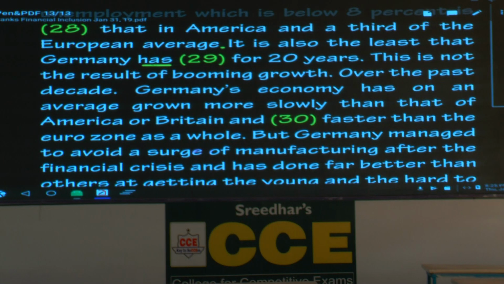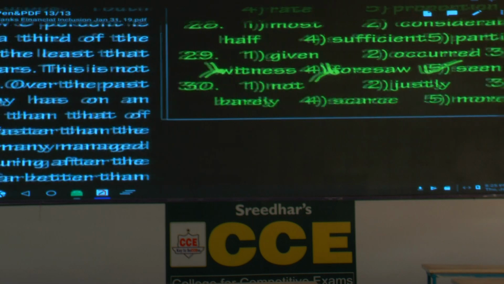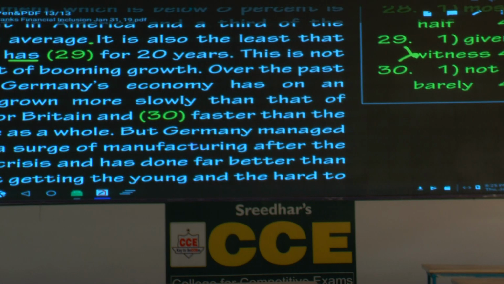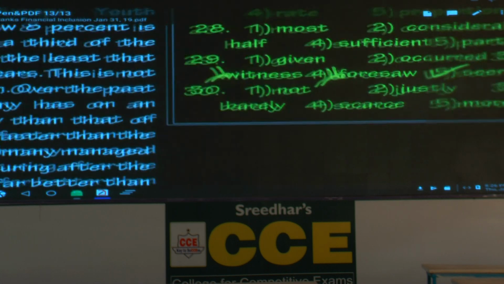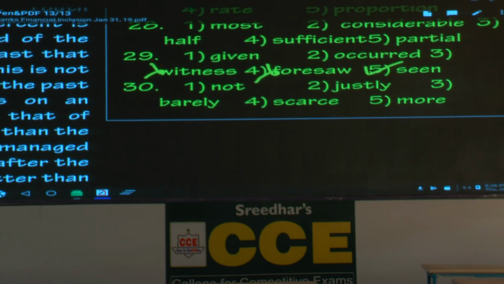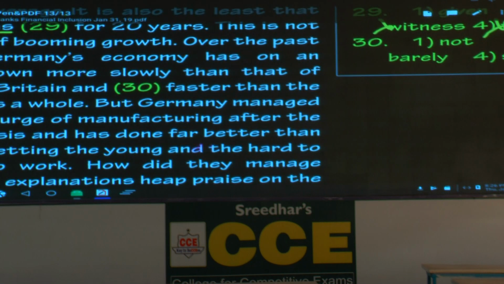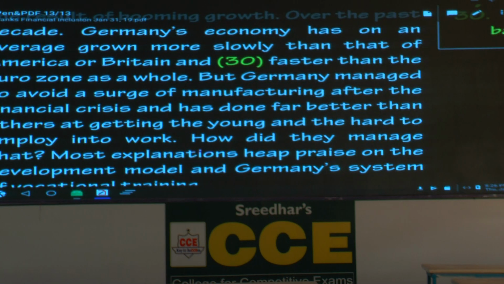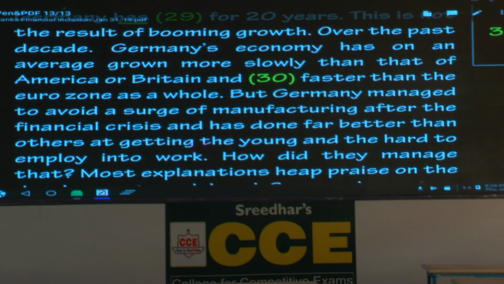This is not the result of booming growth. Over the past decade, Germany's economy has on an average grown more slowly than that of America or Britain, and there's a problem with the key. What are the options here? The key says the first option, not faster than, but I don't think so. The answer should be the third option, barely faster than. Write the meaning of the word barely, hardly. Barely means what? Hardly faster than Eurozone as a whole. Not faster than. That doesn't go with the context.